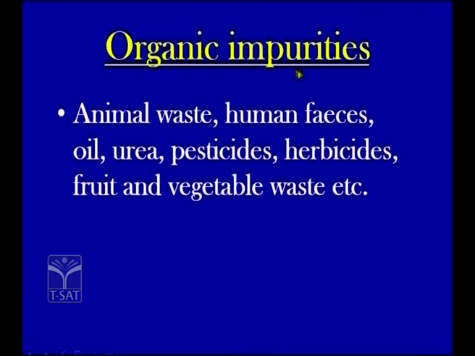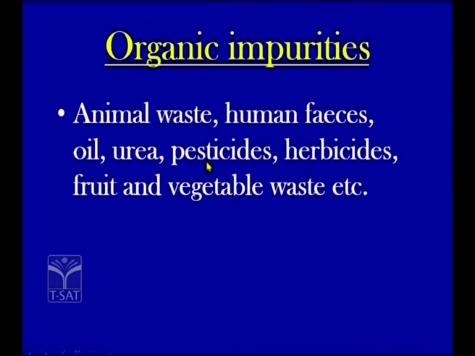So we will try to classify the impurities, starting with organic impurities. Organic impurities mean animal waste, human feces, oils and urea. These are the oils which we use, coconut oil or oils for moisturizers. Urea is a chemical used for growing crops, and we see some pesticides.